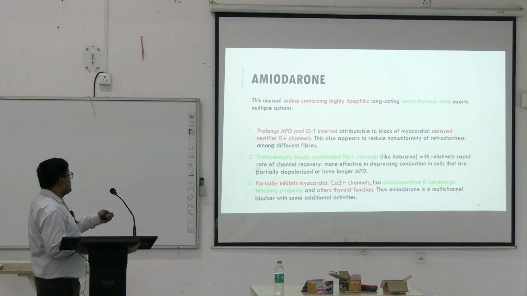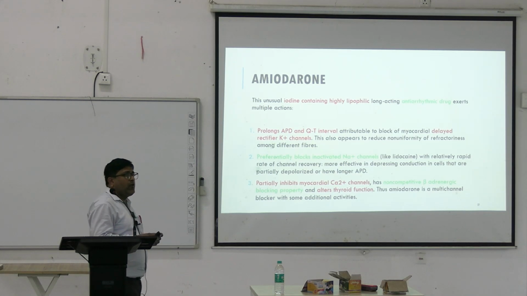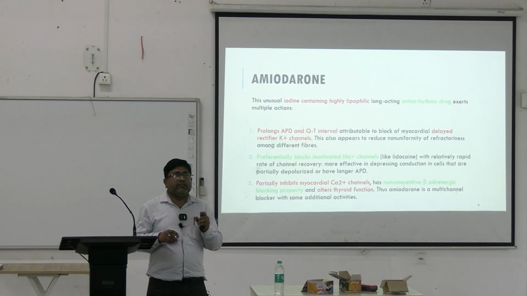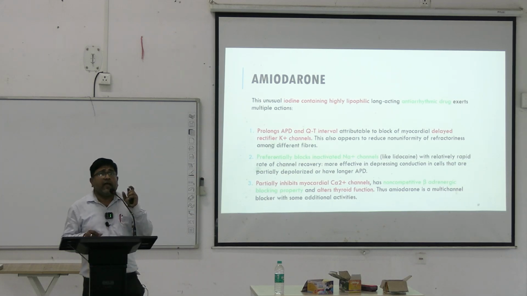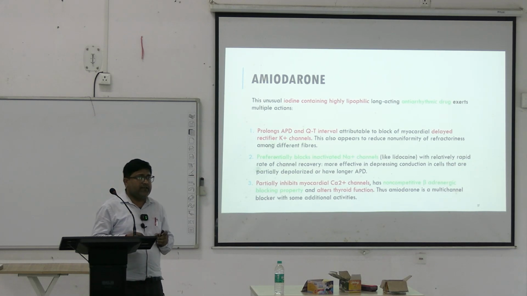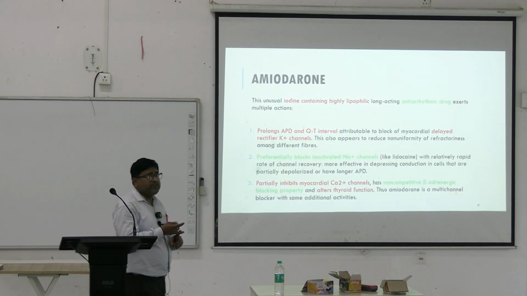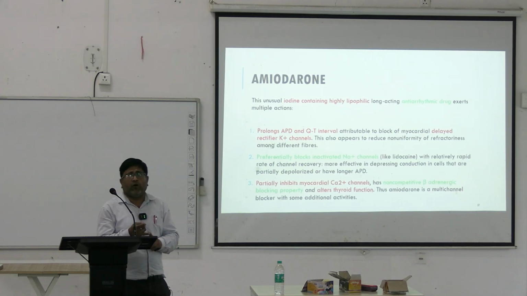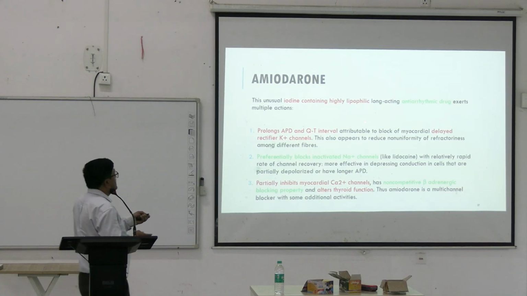Number 2, they are iodine containing. As they are iodine containing, on long-term use they affect the thyroid gland and prevent the peripheral conversion of T4 to T3, and also block the action of the thyroid receptors. Hence, they can cause goiter, hypothyroidism, and hyperthyroidism. Hyperthyroidism is rare, more common is hypothyroidism. So, they are iodine containing, highly lipophilic, long acting anti-arrhythmic drugs.